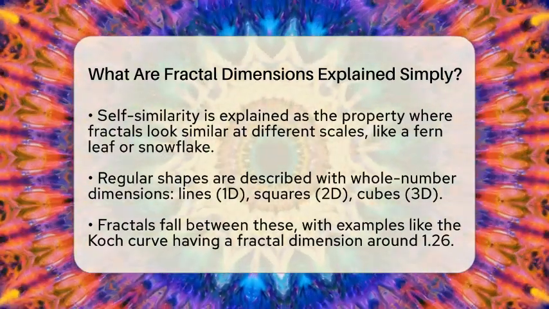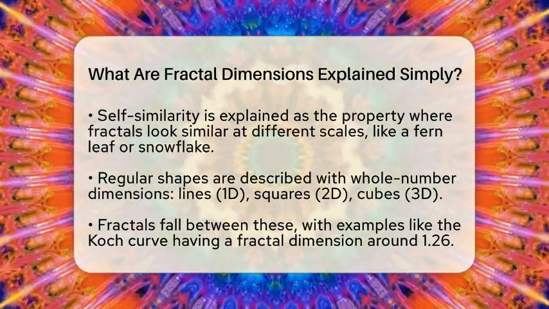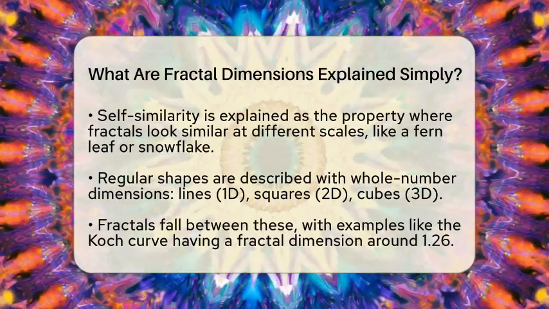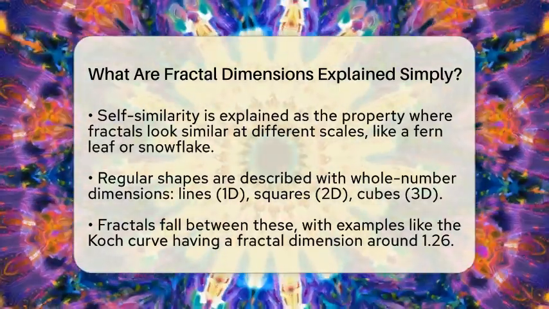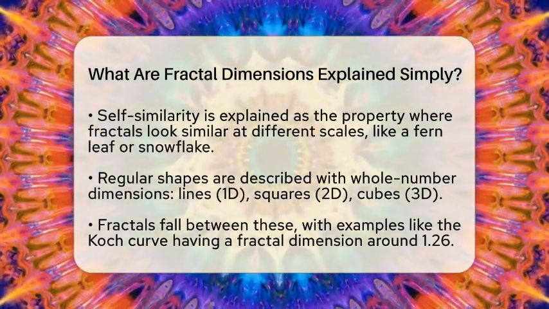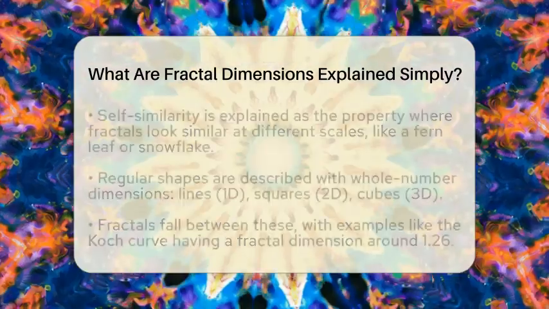Fractals fall between these. For example, a Koch curve is more complicated than a straight line but doesn't fill a whole plane. Its fractal dimension is about 1.26. That means it's more detailed than a line but less than a surface.